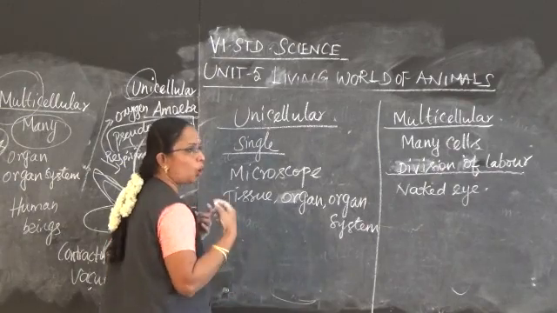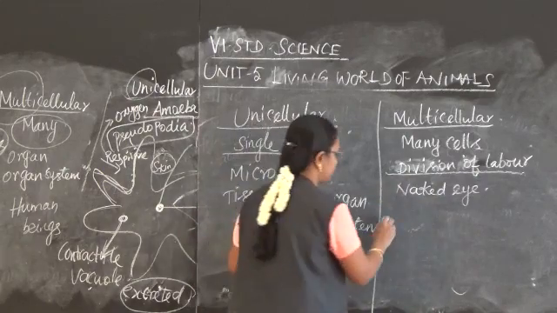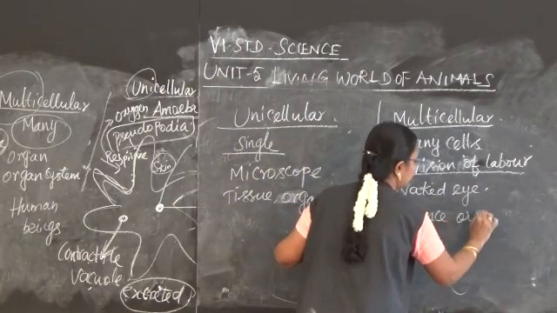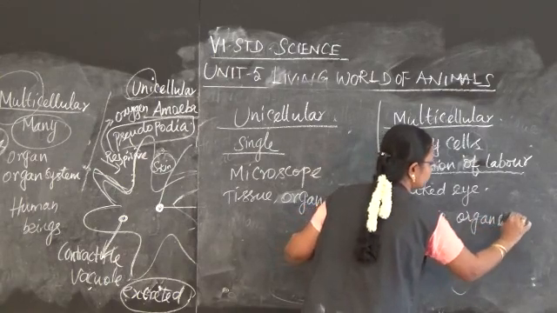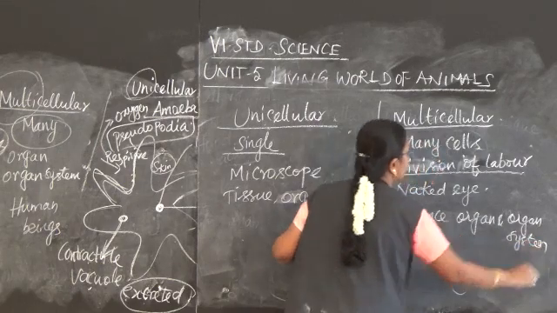Instead they have organelles, but tissue, organ, and organ system are present in multicellular organisms.